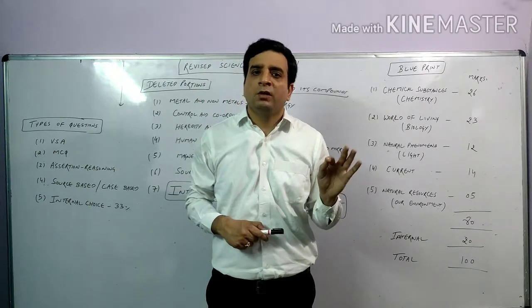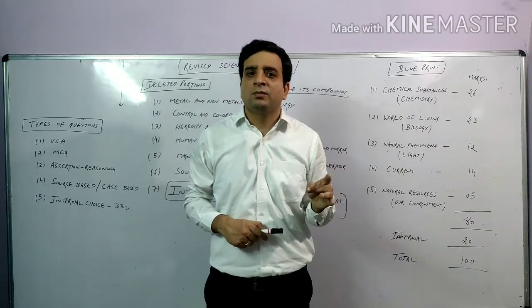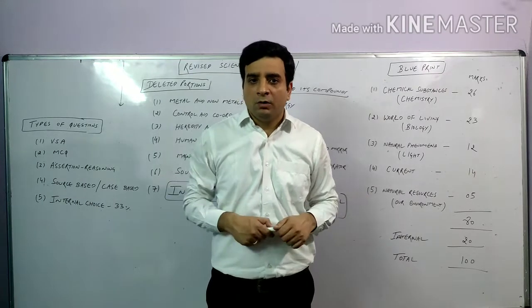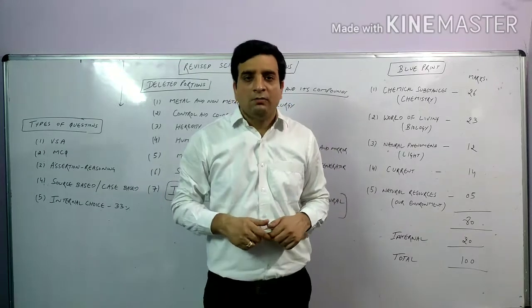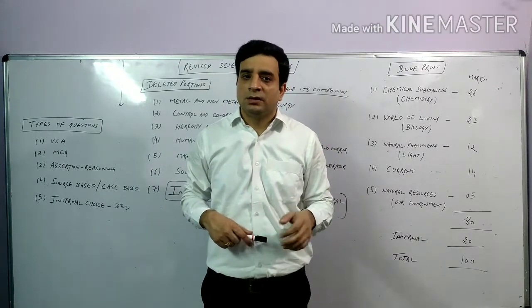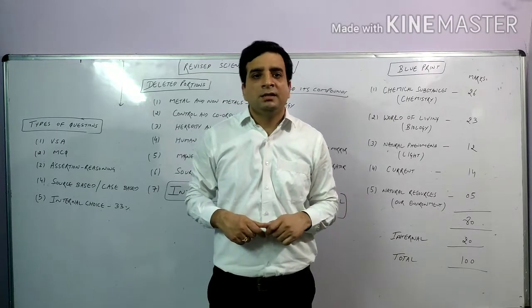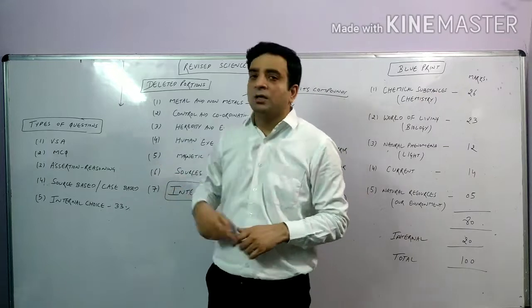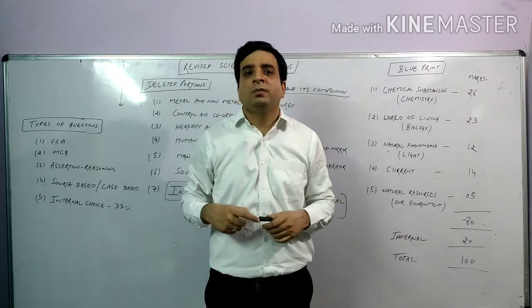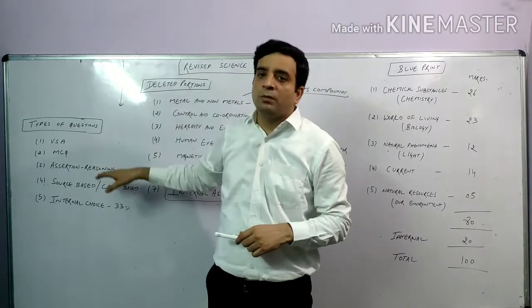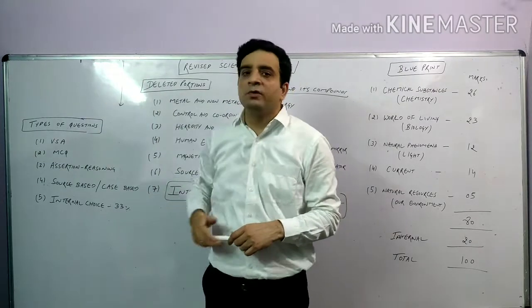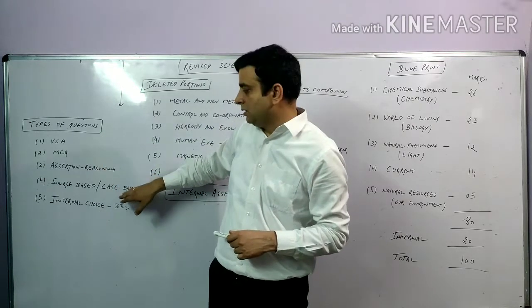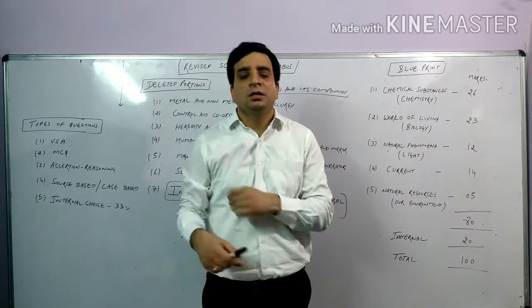Generally Section A is of 1 mark, Section B is of 3 marks, and Section C is of 5 marks. But the picture will be clearer about the question paper when you get the sample paper that CBSE releases every year before the exam. Most probably, 99.9%, the format will remain the same: short questions, MCQs, assertion reasoning, source based, and long answer questions.